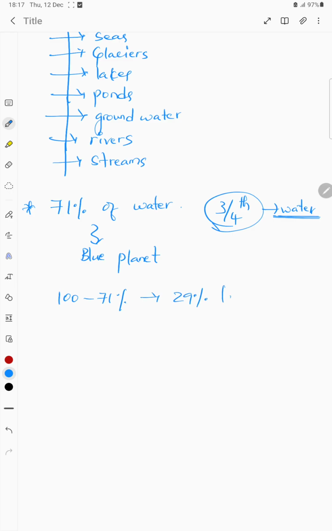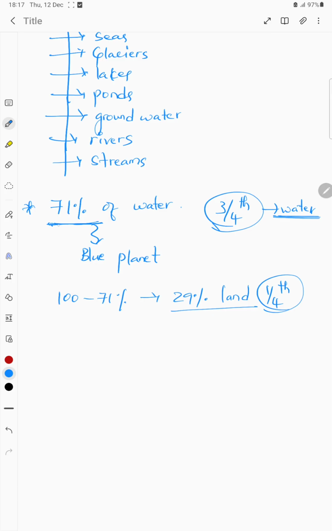Okay. And then out of 100%, if we take out this 71%, 29% of it is land. So if we compare the land surface with water surface, it comprises only 1/4 of the total surface area. 71% of it is water, and just 1/4, that means 29% to be more precise, is land cover. So what is the significance of the 71% of the water?